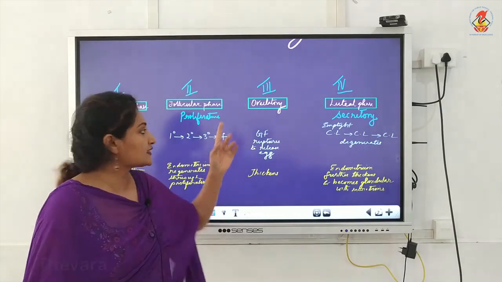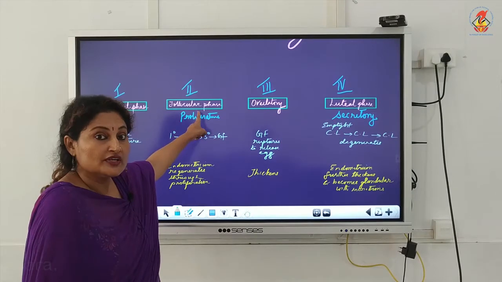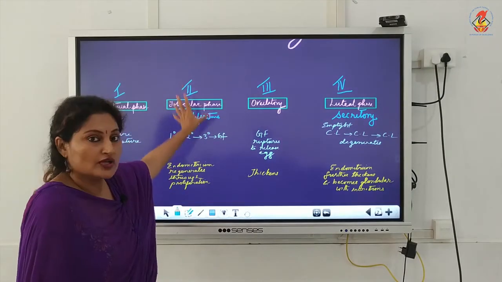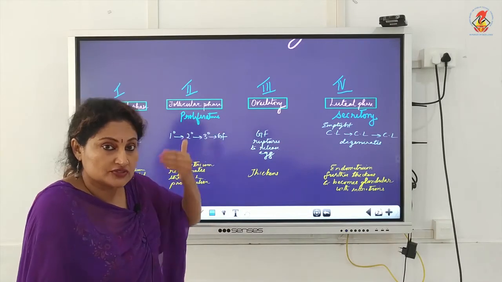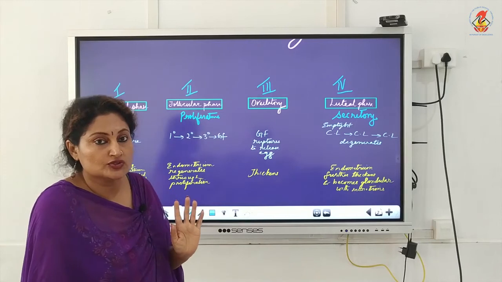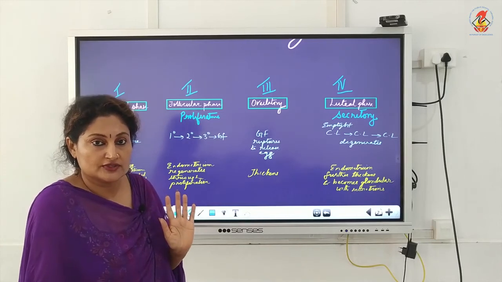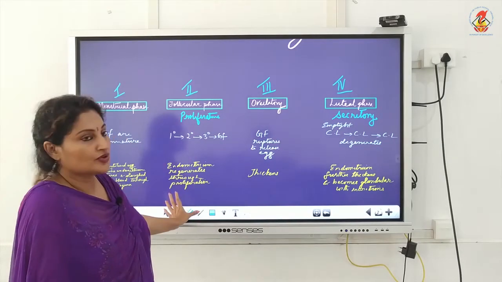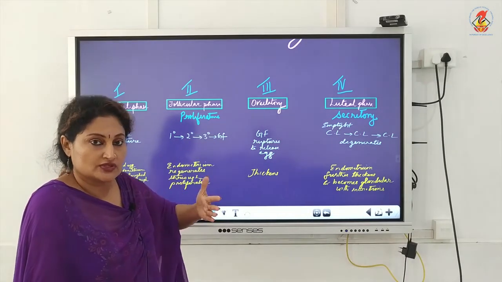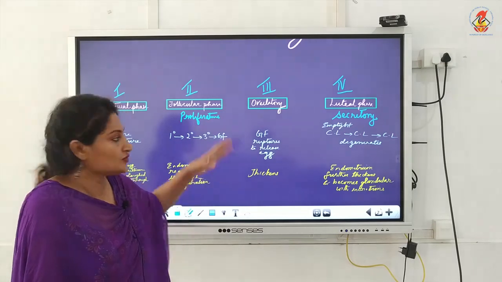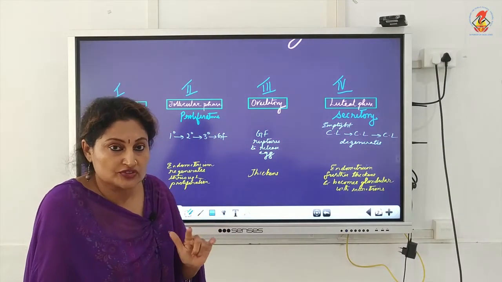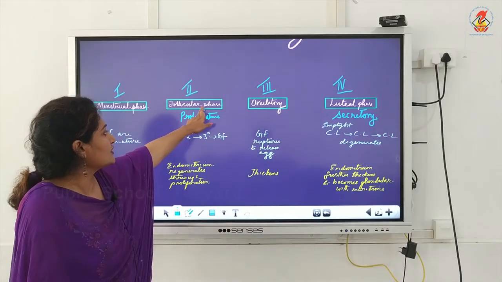Here it is under the control of the follicle cells. All these changes that occur in the follicular phase are under the control of estrogen, which is secreted by the follicular cells. We know the source of estrogen is the follicles, so this phase is known as follicular phase. Rather than saying estrogen phase, we named it based on the source. The source of estrogen is follicles. So whatever happens here is under the influence of estrogen, and the source of estrogen is the follicle cells. So it is known as follicular phase.